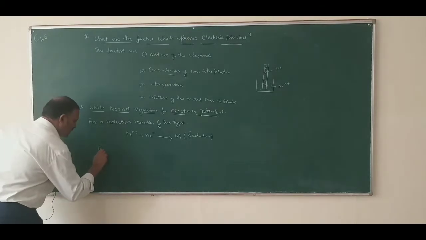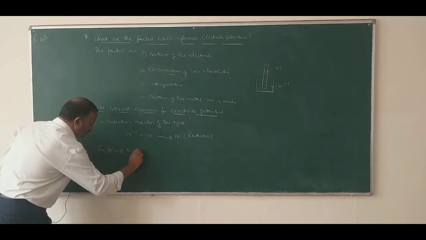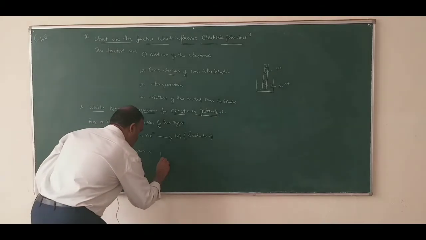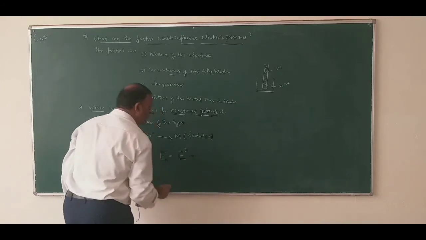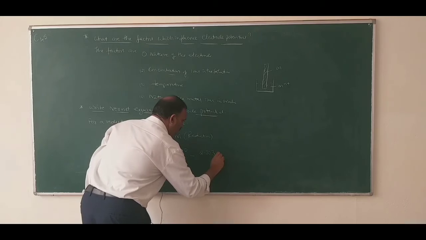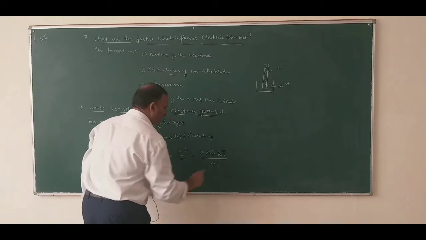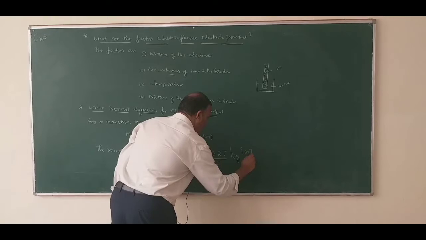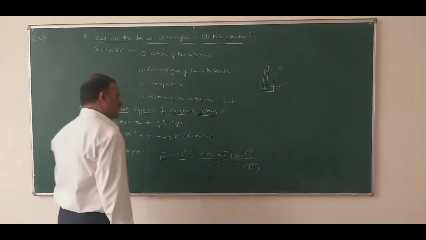The Nernst equation is E equals E naught minus 2.303 RT over nF into log of concentration of M divided by concentration of Mn plus.